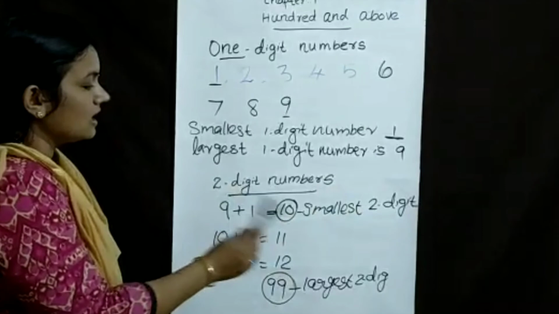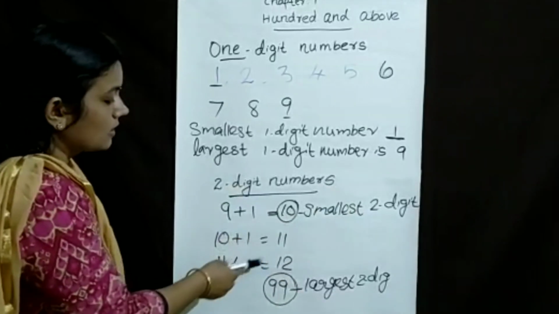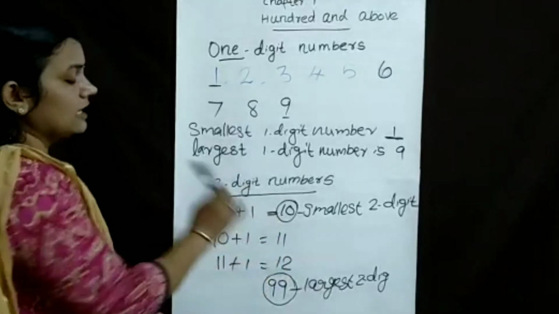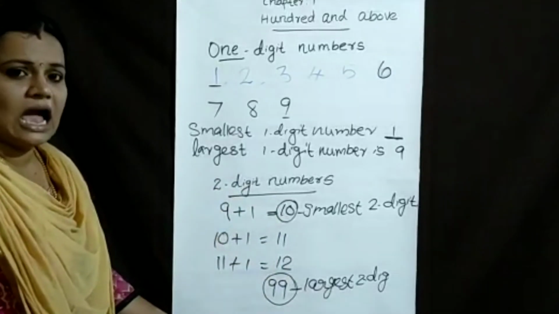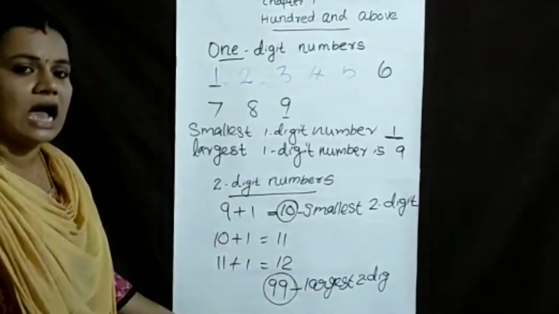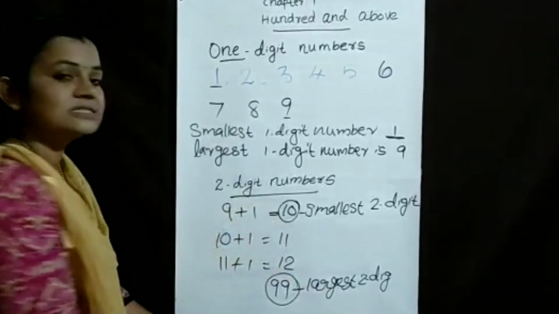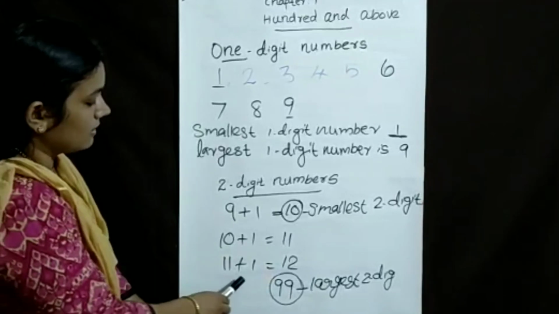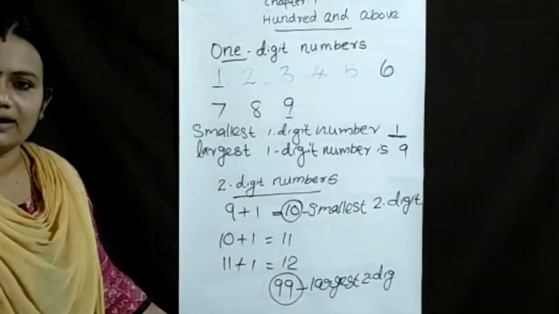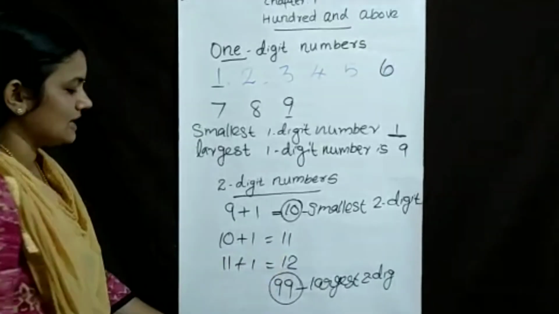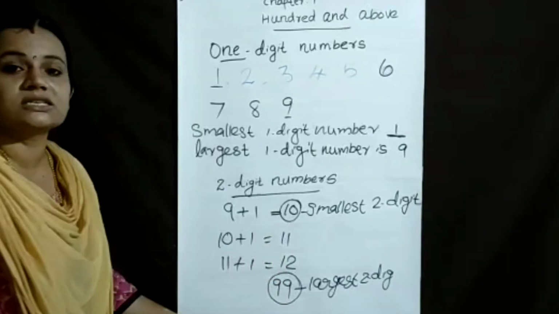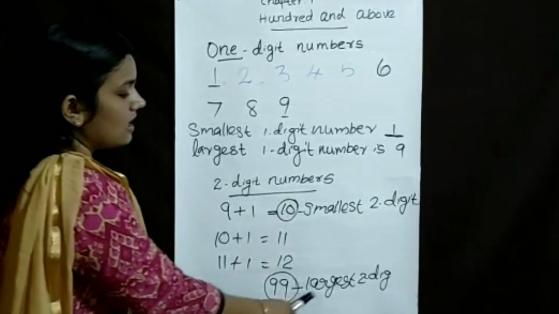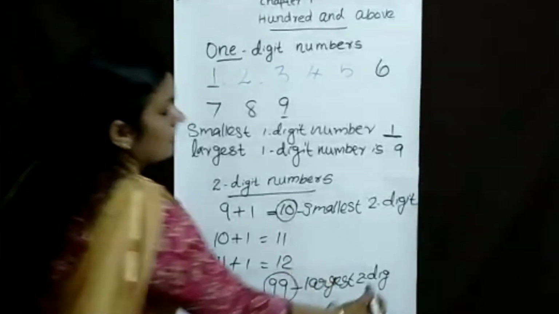Then 10 plus 1 equals 11, 11 plus 1 equals 12. What is the last two-digit number? 99 is the last two-digit number, which means 99 is the largest two-digit number.